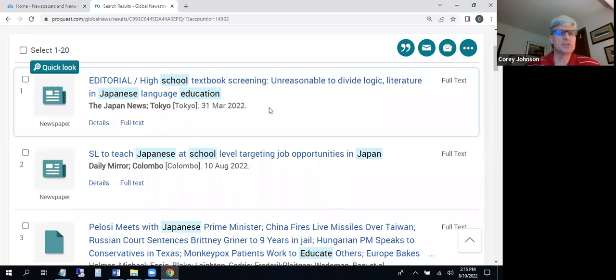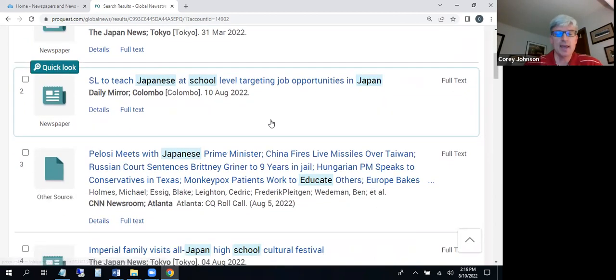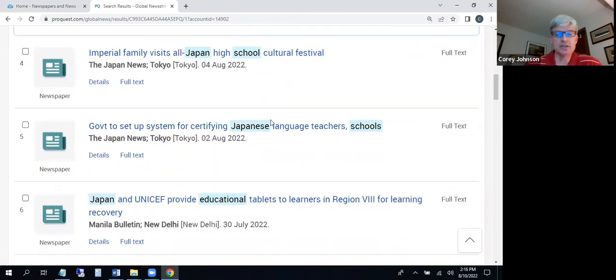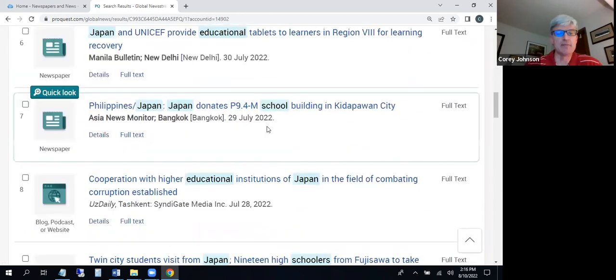And historically and otherwise, is that the case in Japan as well? How does their culture reflect what they teach and what they put in their textbooks or things like that? So that could be a topic area that you could look at, and you could use this article to pursue that topic.